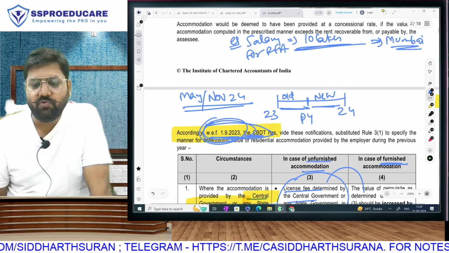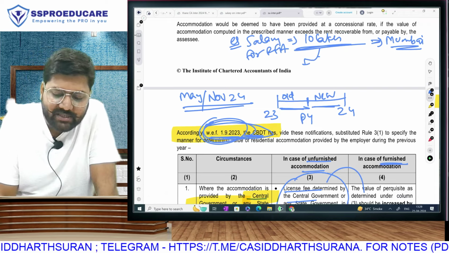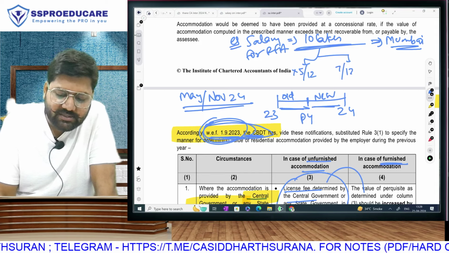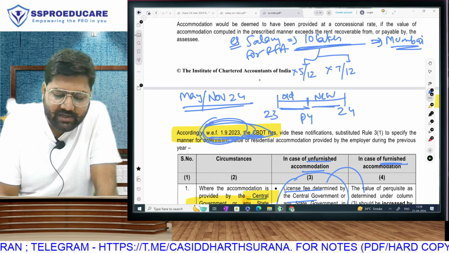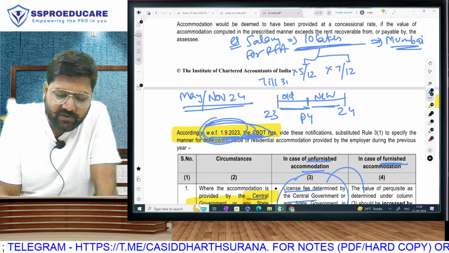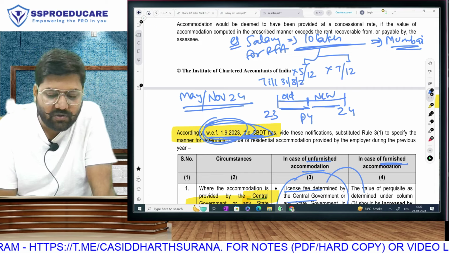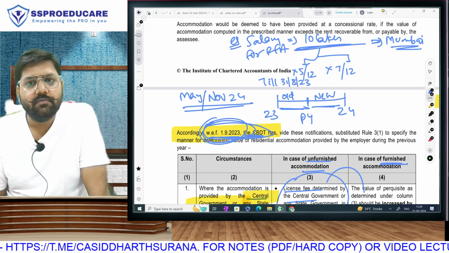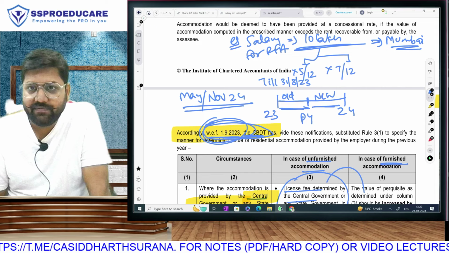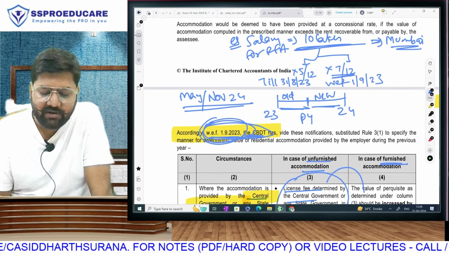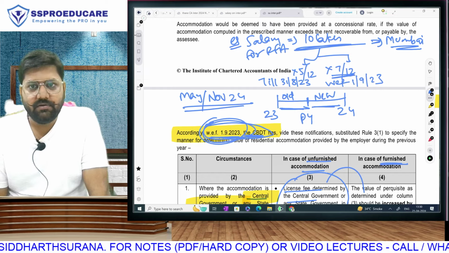But now you will have to do what? You will have to split this salary into 5 by 12 and 7 by 12. This is the salary till 31st of August. If full year amount is 10 lakh rupees, then salary till 31st August 23 will be 10 lakh into 5 by 12 and salary with effect from 1st September 23 will be the remaining 7 by 12.